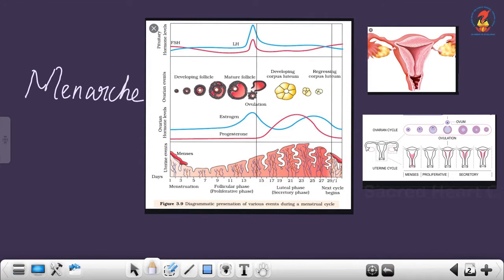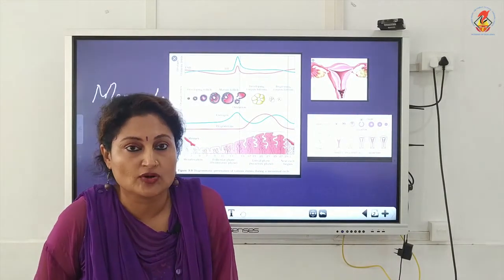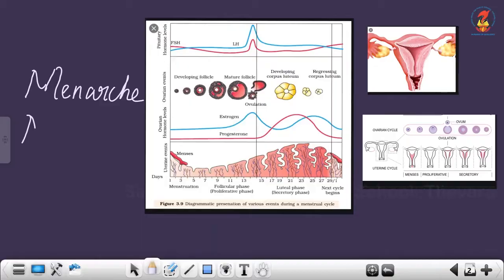And the menstrual cycle ends at a particular stage in the life of the female, that is around 50 to 55 years, and that particular stage is known as menopause.